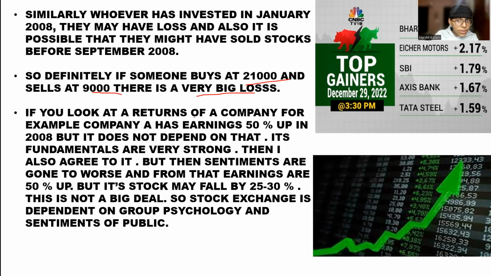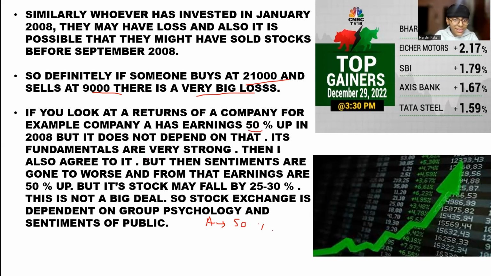If you look at the returns of a company, for example, company A has earnings of 50%. Okay, and it was in 2008, but it does not depend on that because the time period required to compound it is not that much. Its fundamentals are very strong because you see earnings are 50% up.